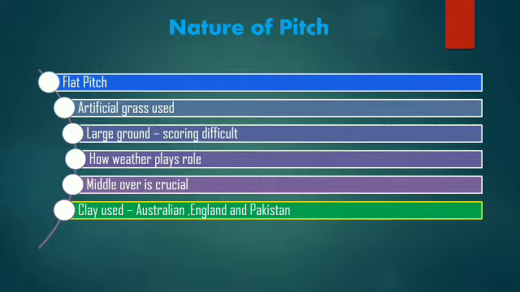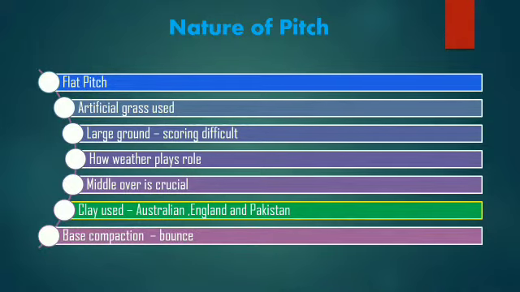The clay used is Australian, English and Pakistani. They use three kinds of clay, and in these conditions they mainly use Pakistan clay. Everyone knows that this is a home ground for Pakistan, so it will help. Just go back in your memories: Waqar Younis coming, Wasim Akram coming, the beautiful length deliveries, swinging inside, swinging outside, everything happened in Pakistan. The same kind of pitch is here. How it will help the pacers in the case of swingers, cutters and spin bowlers, I will explain later.